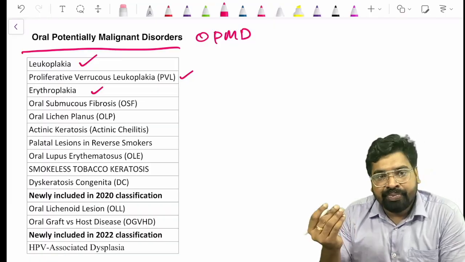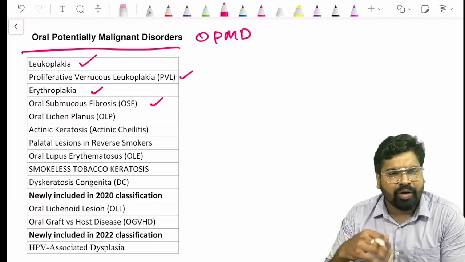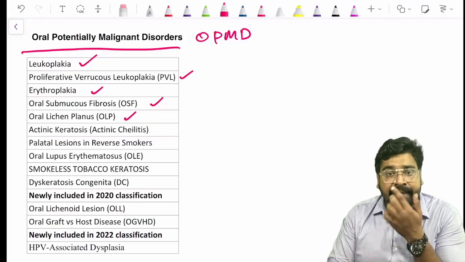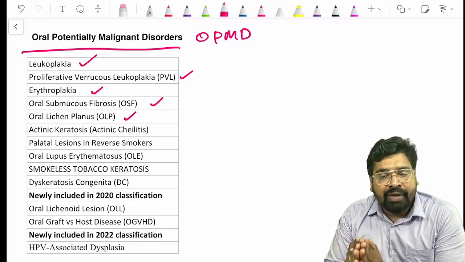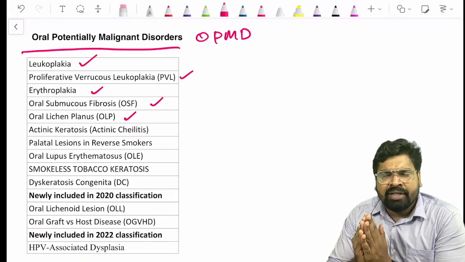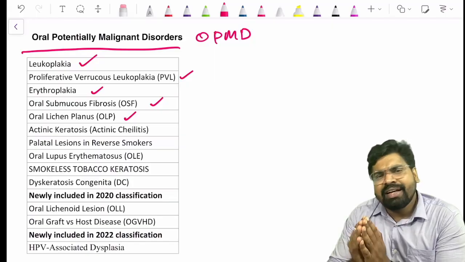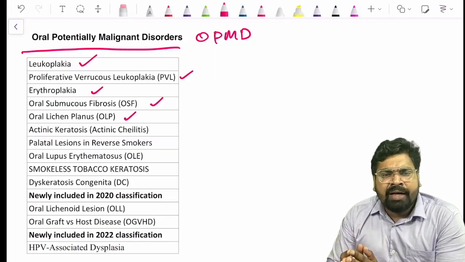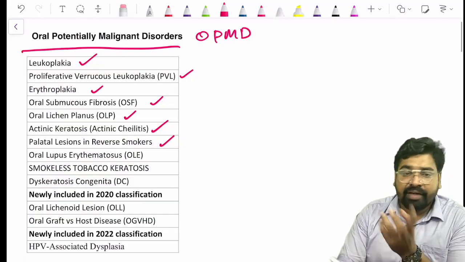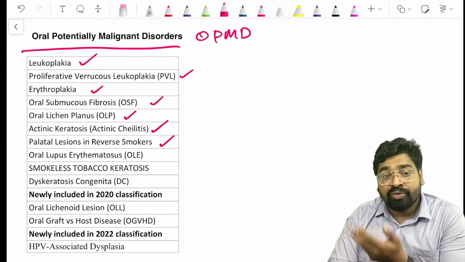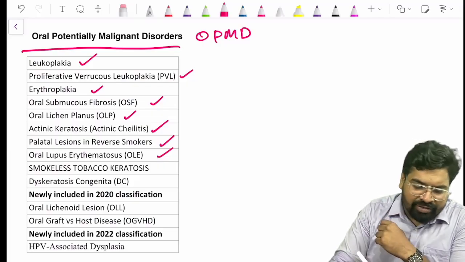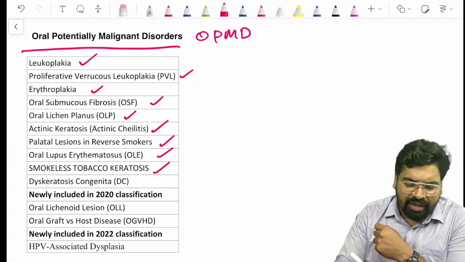Erythroplakia, that is a red lesion. Oral submucous fibrosis, we have another video on it which I have discussed in detail. Oral lichen planus is considered a potentially malignant disorder. Actually, it usually doesn't show any dysplastic features, but it is considered an OPMD. Actinic cheilitis, palatal changes in reverse smoking, that we will see now. Oral lupus erythematosus is also considered. And smokeless tobacco keratosis, tobacco pouch keratosis, dyskeratosis congenita.